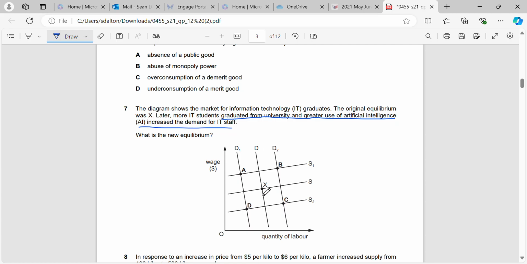So we start at X, right? Now we're thinking about this is the market for labor. So if we have more students graduating from university, that means that we're going to have a shift to the right in supply, right? Because we're going to have more labor that's available. So we're going to move from X onto this point first. And then we're told greater use of AI increased the demand for IT staff, so that should be straightforward. That means that our demand is then going to shift to the right. So we'll be left at a new equilibrium of point C. Okay.